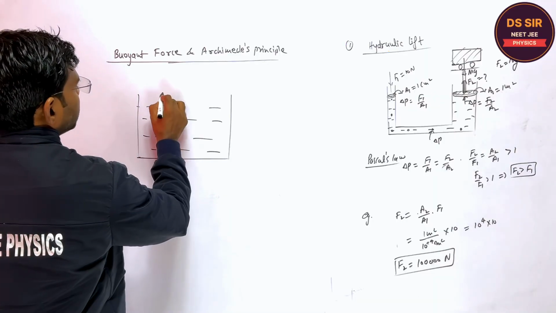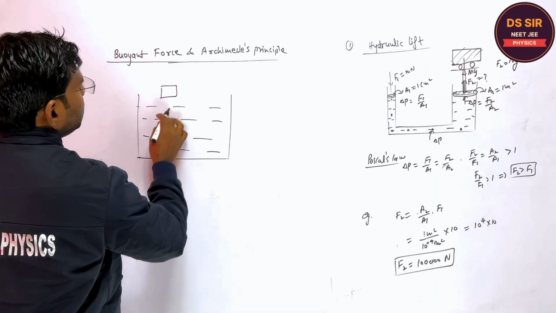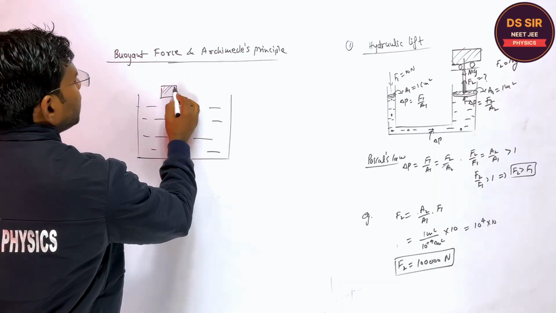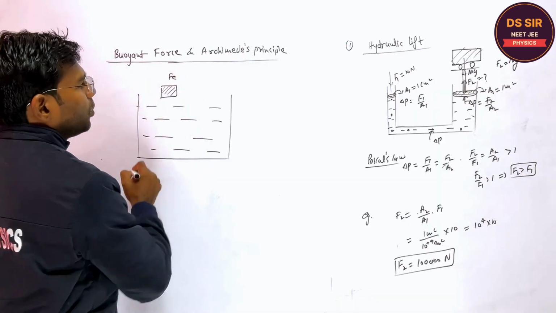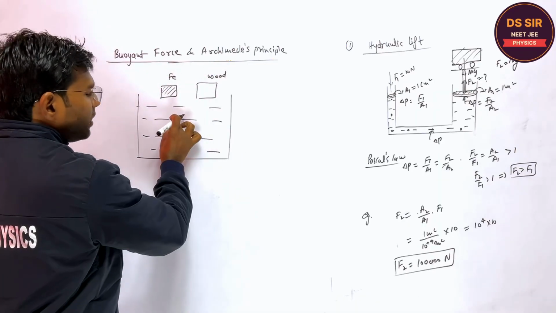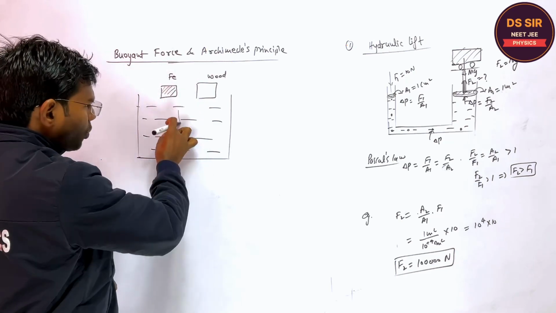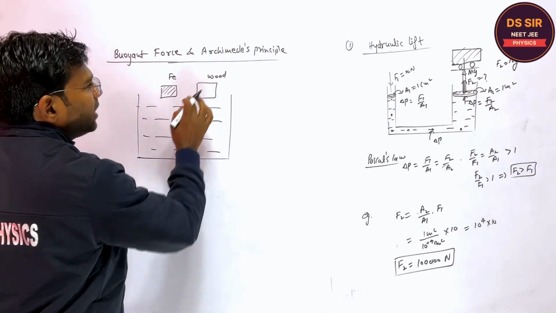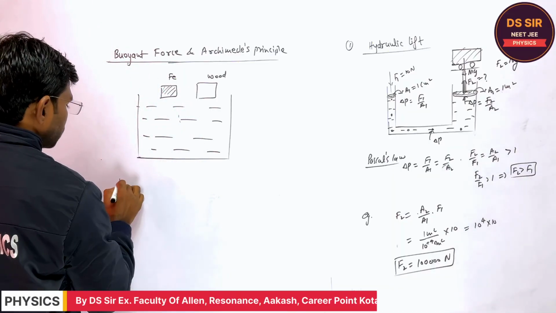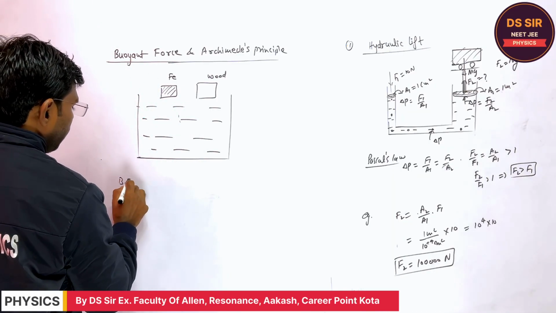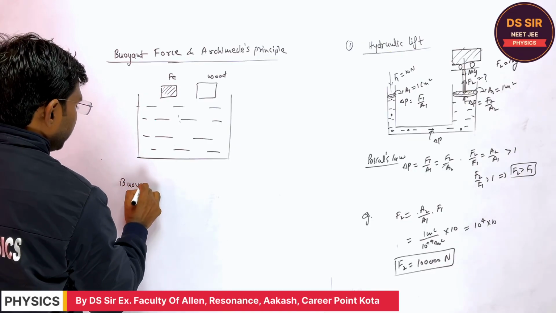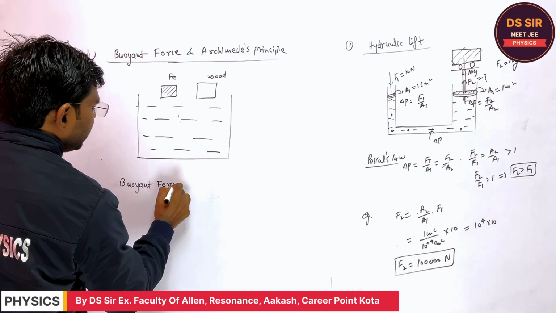Suppose there is a body, right? When it is dipped partially or fully, for example, if it is an iron block or suppose it is a wood block, right? When you drop this, it will sink or it will float. How does it happen? So first of all, the buoyant force definition. What is the buoyant force? B-U-O-Y-A-N-T, buoyant force. I am writing its definition.